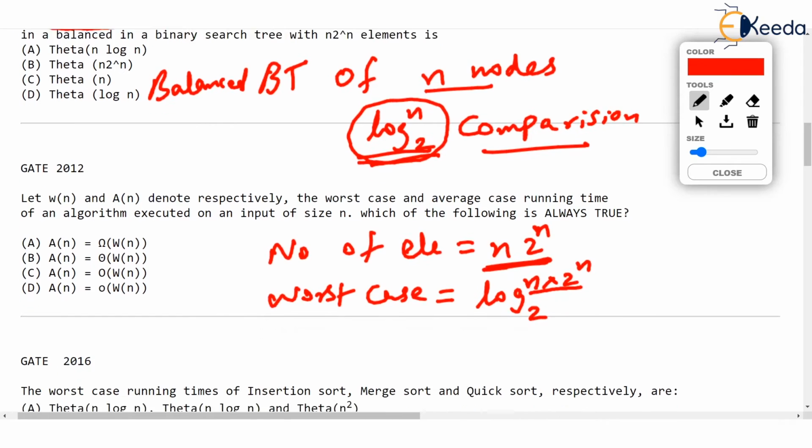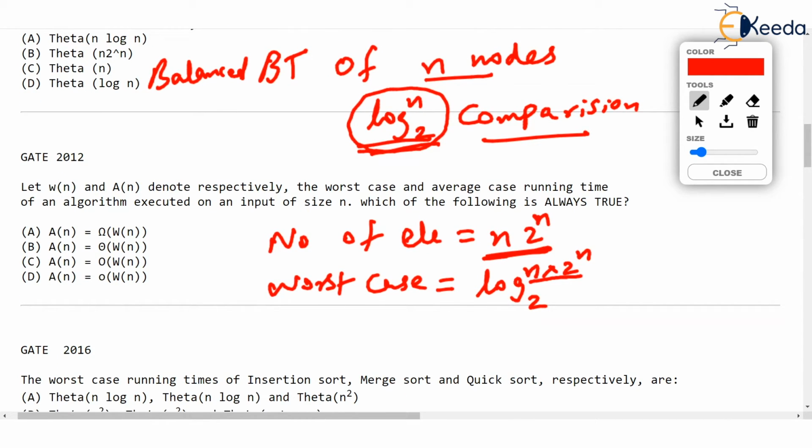comparisons. And you know log of a into b can be written as log of a plus log of b, so log of n plus log of 2 raised to n to the base 2. Check this, the multiplicative term has become an additive term in terms of log.